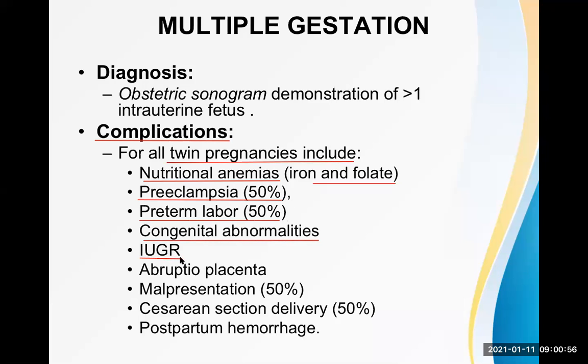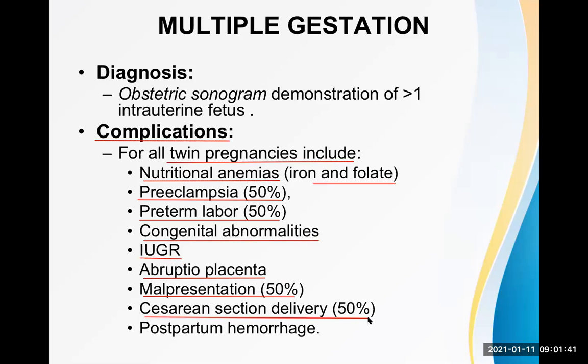One of the babies may be much smaller than the other, or sometimes both are smaller. Just think about a situation. Normally, the baby's weight is between 3 to 4 kg. Now that 3 to 4 kg is divided between the two babies here, or if there are three babies, they are even smaller than that. So IUGR is quite common. Abruptio placentae, a premature separation of the placenta, can also occur. Malpresentation of the baby can happen. Malpresentation means not cephalic, but some other type of presentation, like breech presentation, or transverse lie causing shoulder presentation, like that.